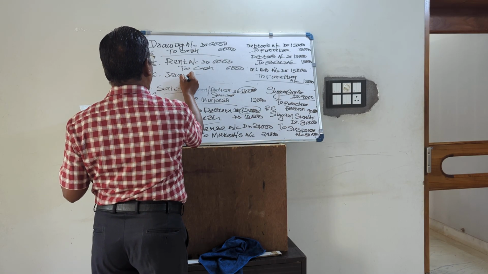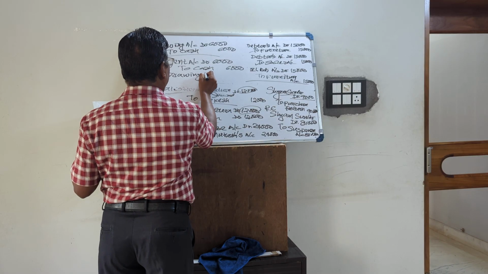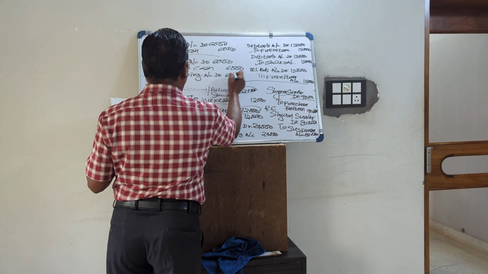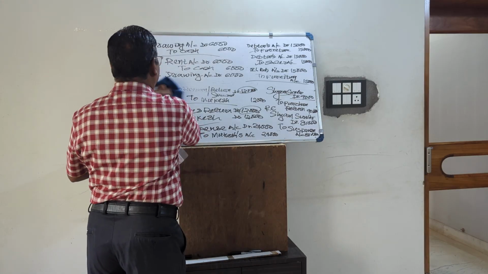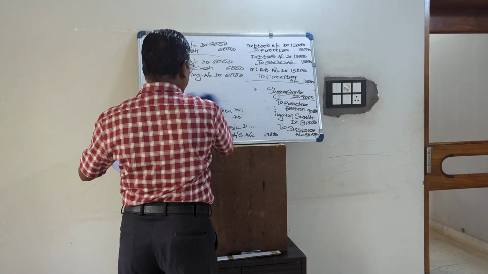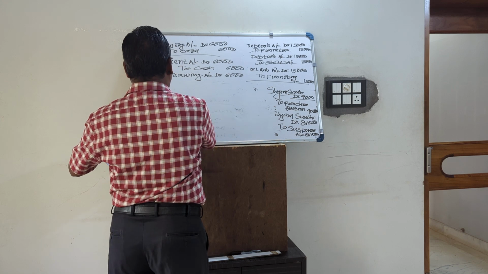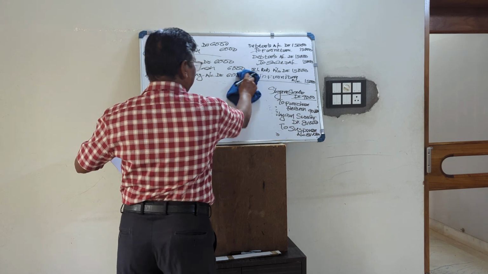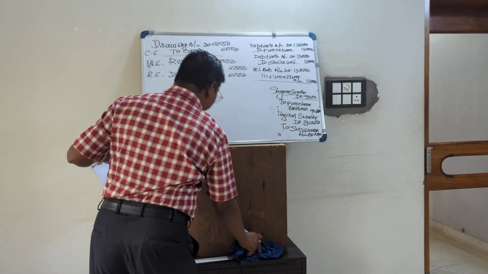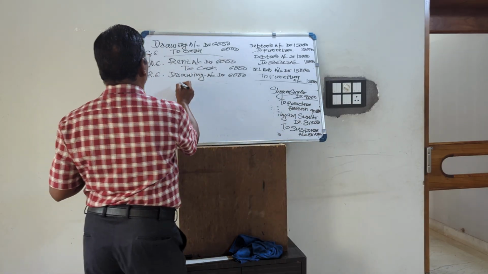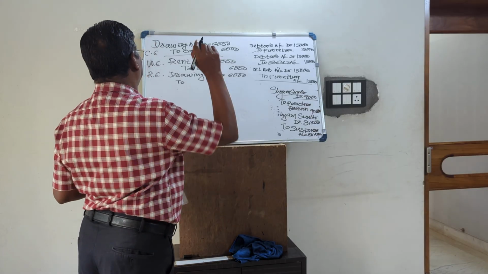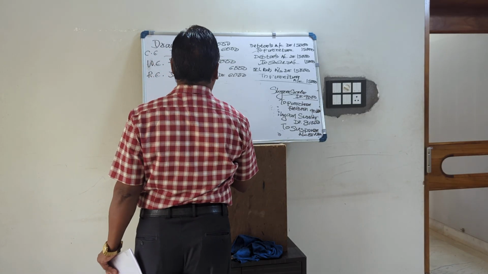So we will debit the correct account, that is the drawing account. Drawing account debited 6,000. Rent is wrongly debited, so we will credit rent to close the rent. If it is in the same year, that means the error is detected before preparation of final account, then we can credit rent. But here the error is detected after preparation of final account.